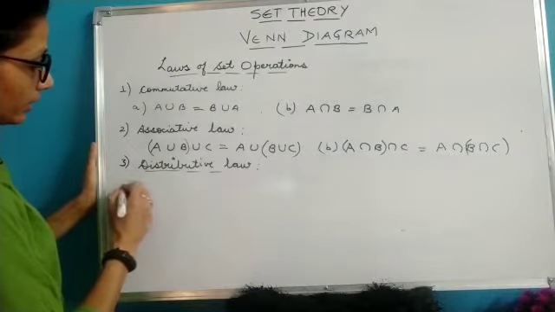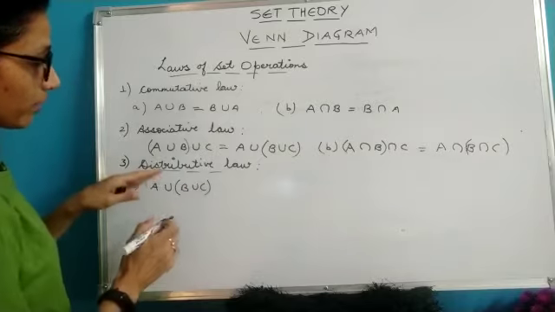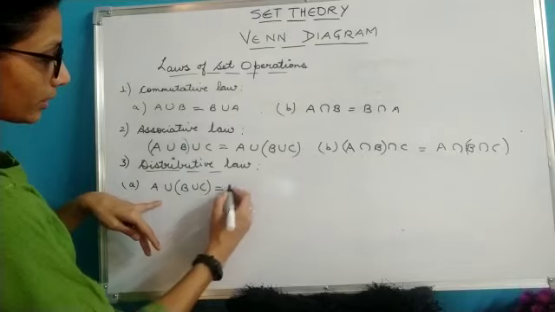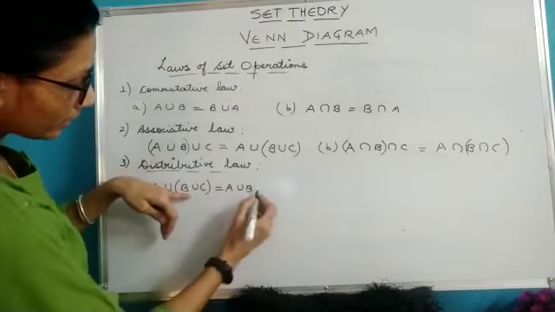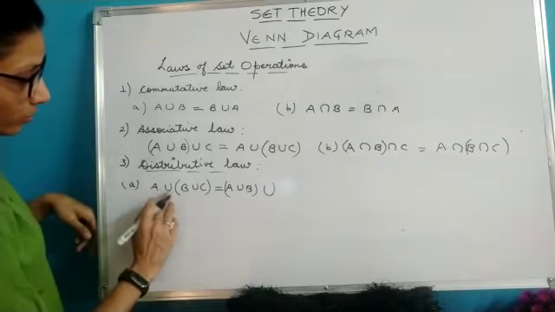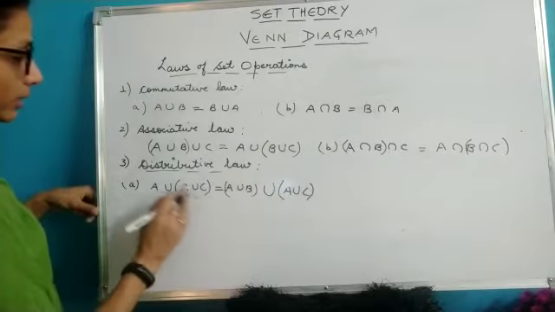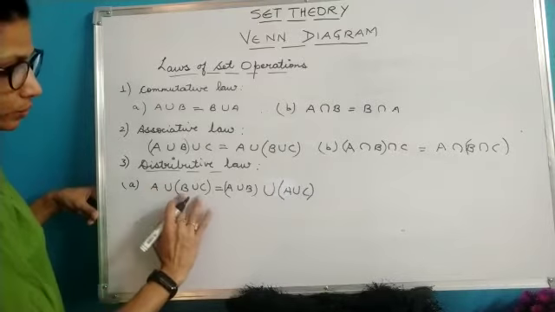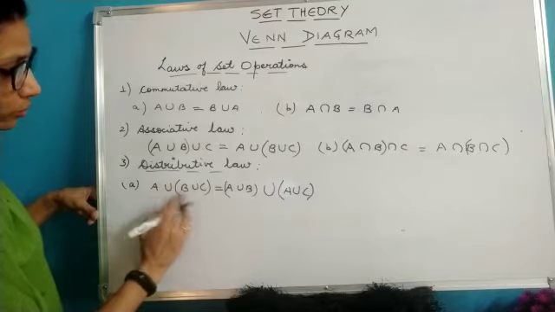If I take A union (B intersection C), and I want to distribute it, it can be distributed like this: (A union B) and then intersection with (A union C). So we can distribute this set over this pair like this.